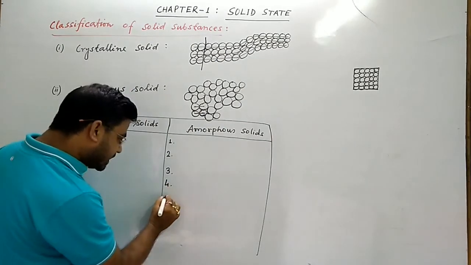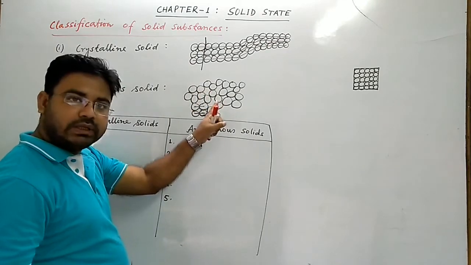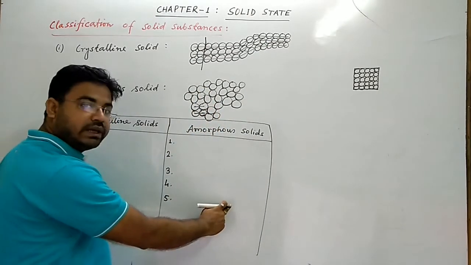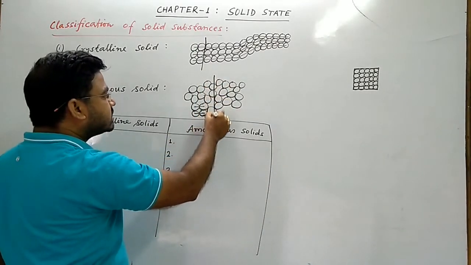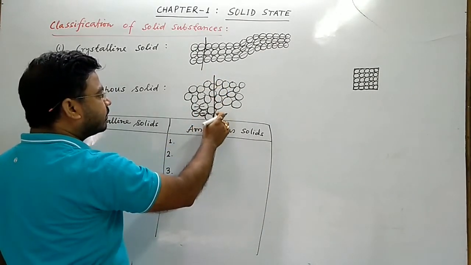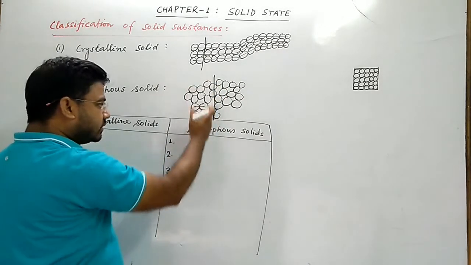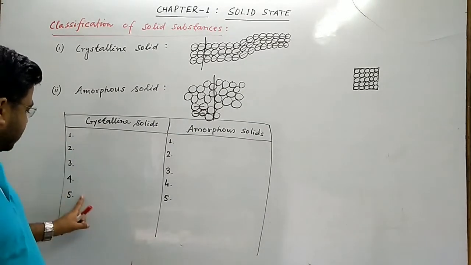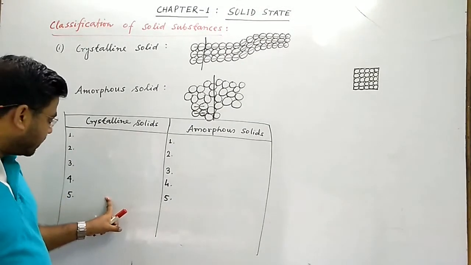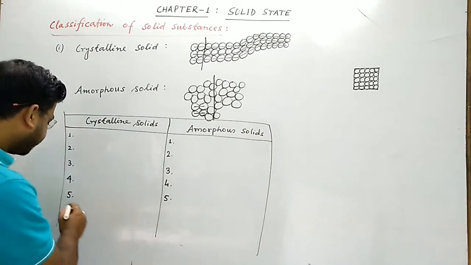But since amorphous solids do not have any regular arrangement, they undergo an irregular cut. यहाँ पे कट करने से, see, some of the atoms are cut here. So crystalline solids have a clean cut, whereas amorphous solids undergo an irregular cut.